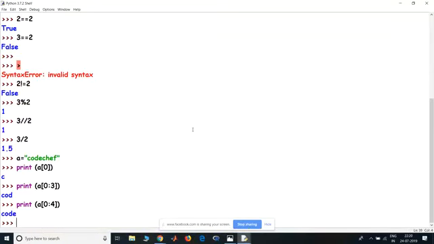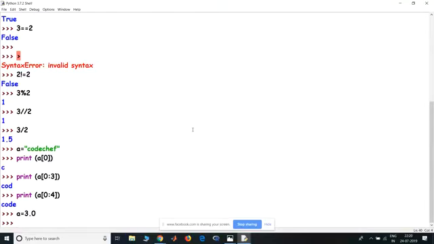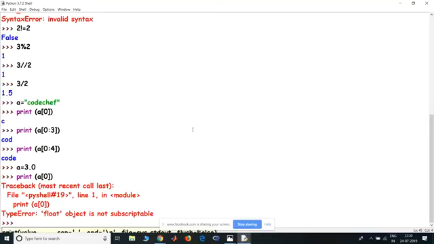Now getting back to your question. If I put A equal to 3.0 here, A is a float. Now if I want to convert it to a string, a float does not have any index, right? If I print A of 0, it will say there's an error because float object is not subscriptable, meaning we cannot take out any of the digits or characters from this float.